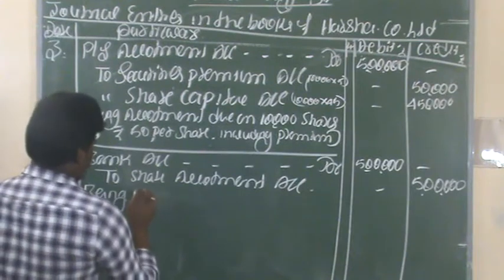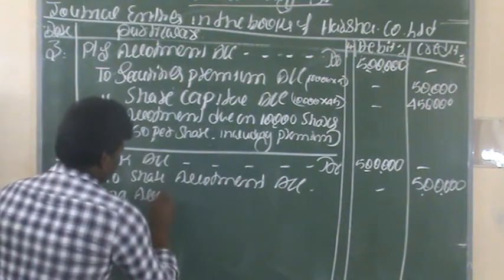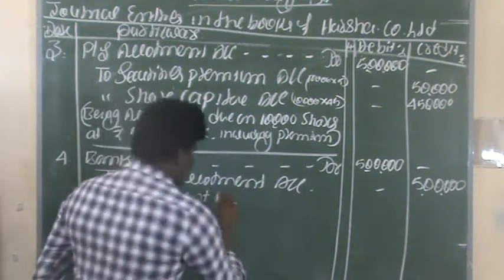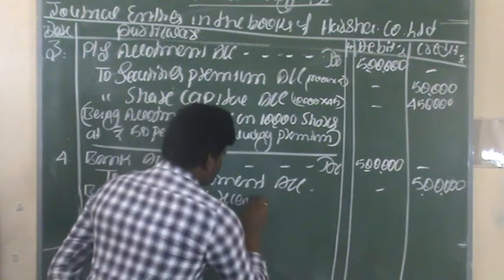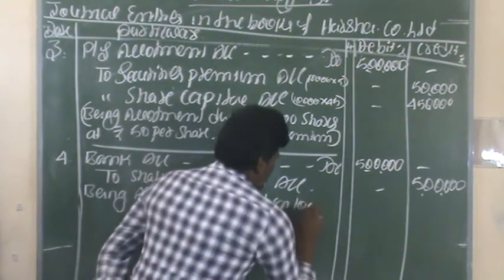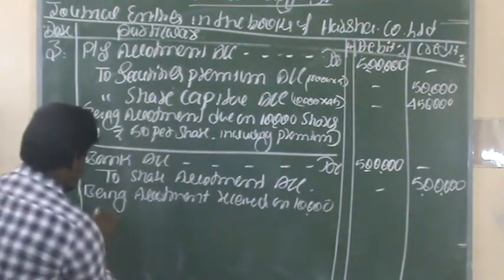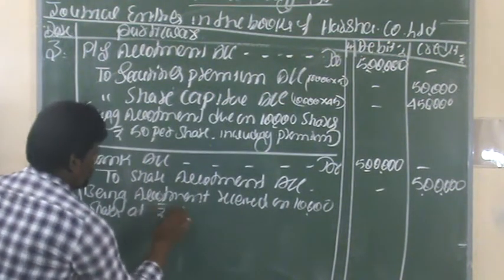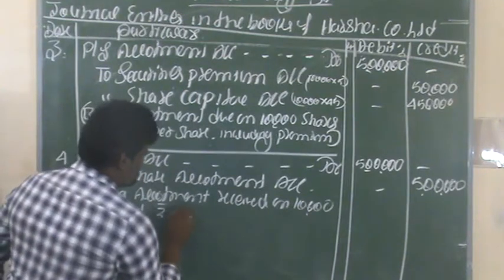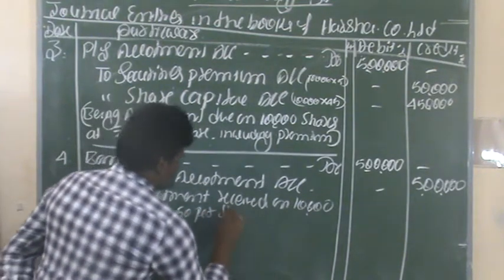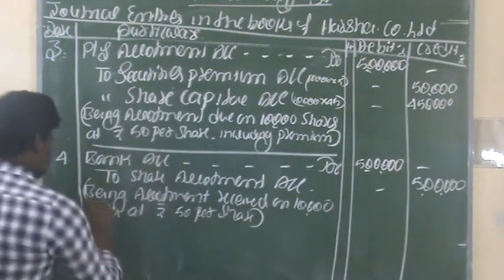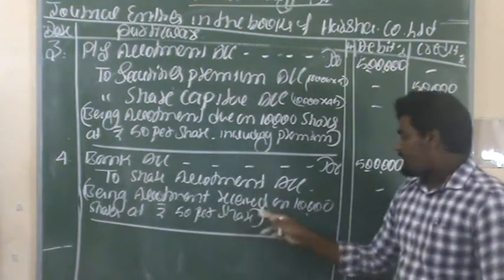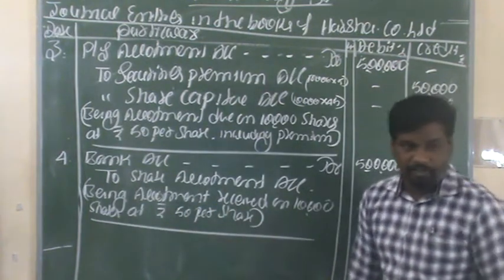The fourth entry narration should be: being allotment money received on 10,000 shares at rupees 50 per share.